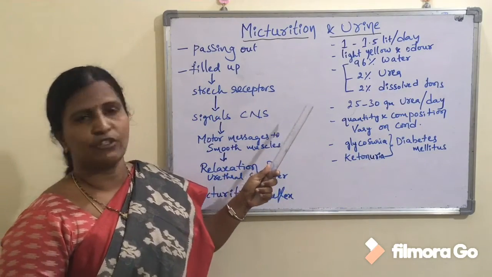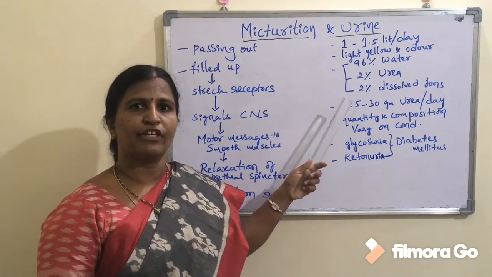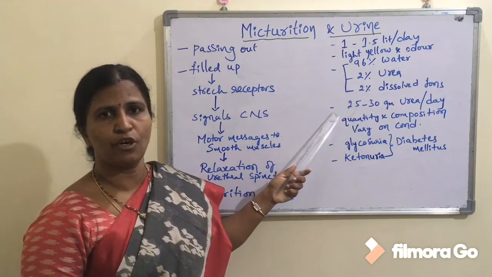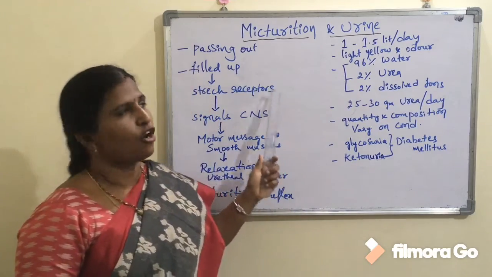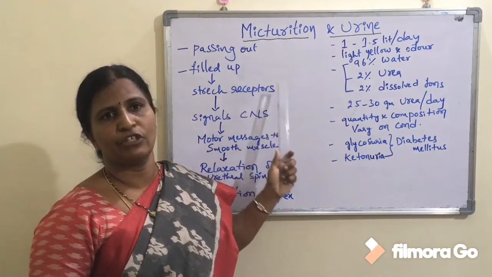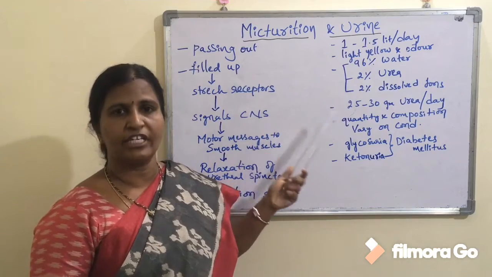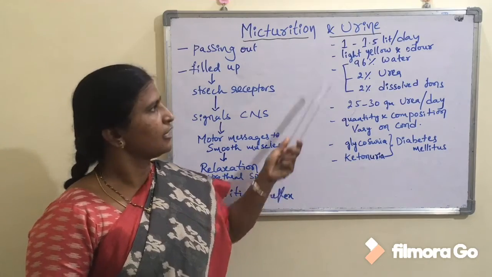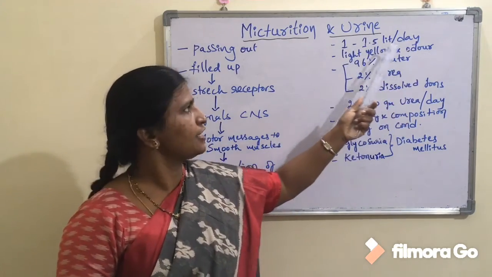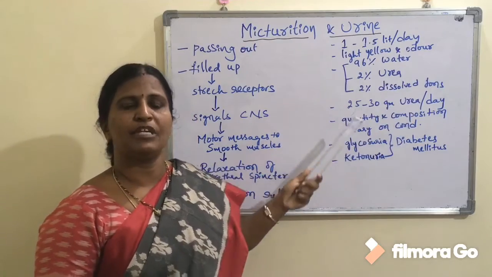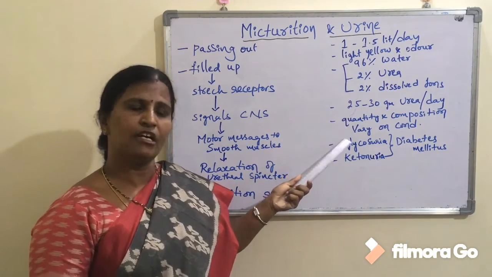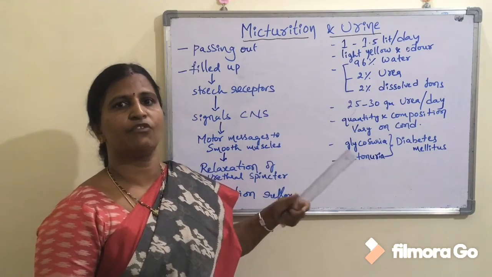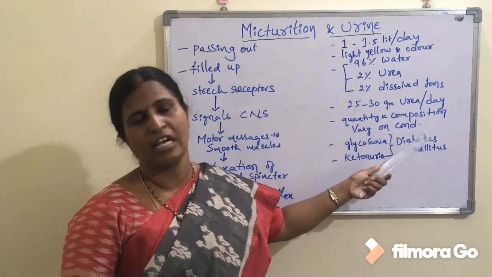If you take a healthy individual, he can excrete approximately 25 to 30 grams of urea per day. That means in a day he can excrete up to 30 grams of urea. The composition of urine and the quantity of urea can be varied under different conditions. For example, if you consume lots of water, the volume of urine can increase up to 1.8 liters. That means the quantity and the composition of urine change with the conditions. If you consume lots of water, the urine is going to be diluted and its volume is going to be increased.